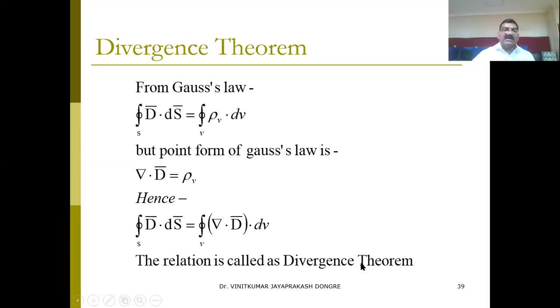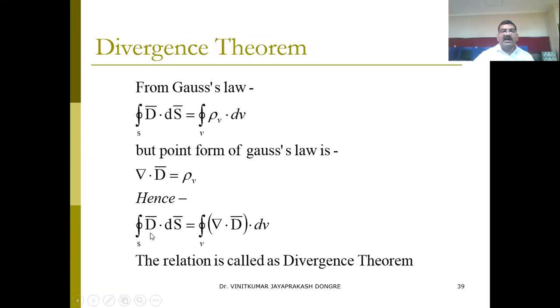Sometimes you may be asked, what is the divergence theorem? Explain with reference to Gauss law. What Gauss law says is D dot dS equals rho v dv. But the point form of Gauss law says del dot D equals rho v.